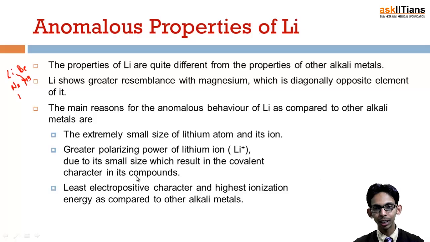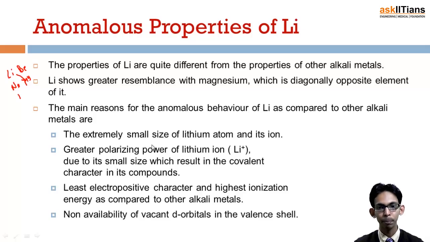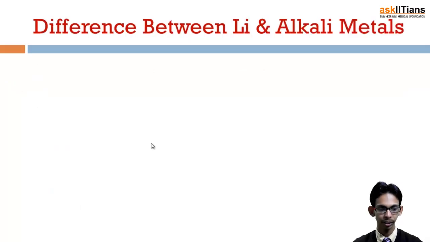And least electropositive character: being smallest in size, it is least electropositive, and obviously the ionization energy is highest for the group. And another reason is non-availability of vacant d orbitals. Other alkali metals have d orbitals, but lithium has atomic number 3, only 3 electrons. It does not have any d orbital in its electronic configuration.